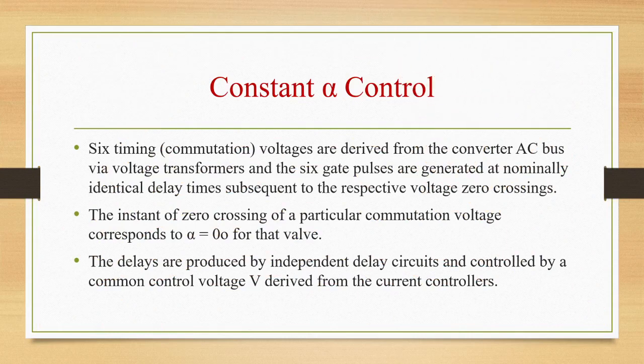Let us first see constant alpha control. In this scheme, 6 timing commutation voltages are derived from the converter AC bus via voltage transformers and the 6 gate pulses are generated at nominally identical delay times subsequent to the respective voltage zero crossings. The zero crossing of a particular commutation voltage corresponds to alpha equal to 0 for that valve. Delays will be produced by independent delay circuits and controlled by a common control voltage Vc, which is derived from the current or extinction angle controllers.